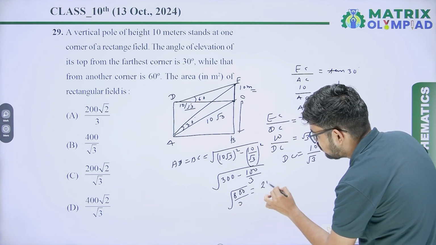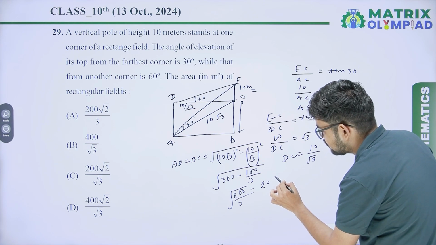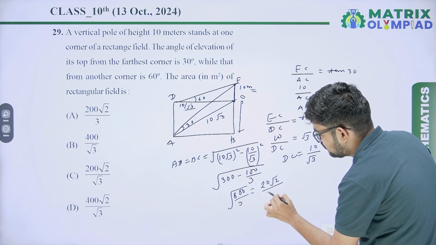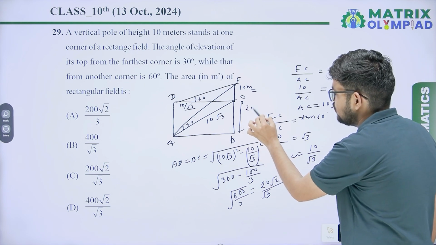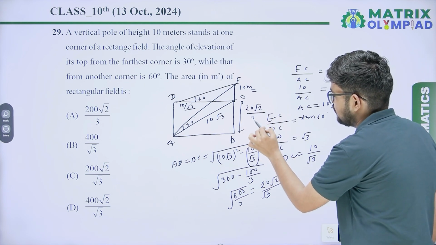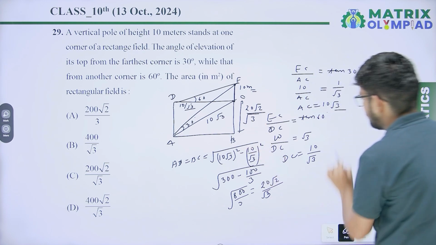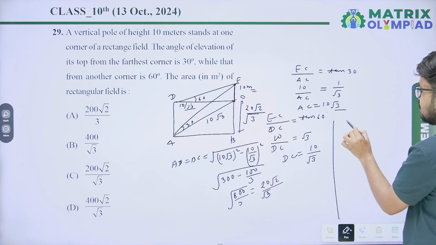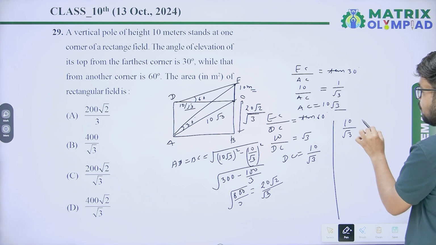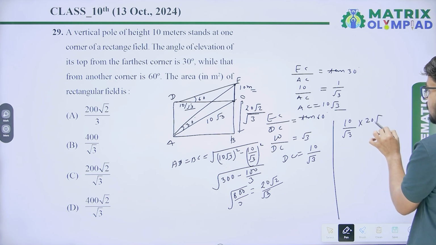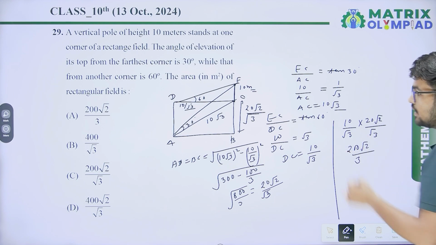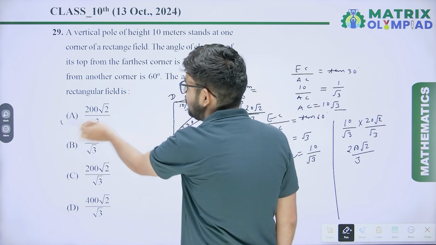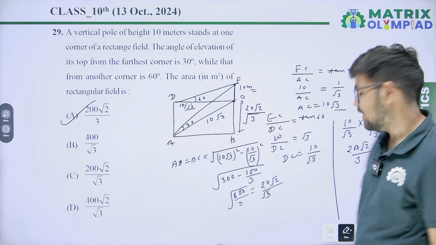So you will get 20 root 2 upon root 3. It is the other side of the rectangle. So the area of the rectangle is length into breadth, that is 10 upon root 3 multiplied by 20 root 2 upon root 3, that is 200 root 2 upon 3. Option A will be the correct answer.